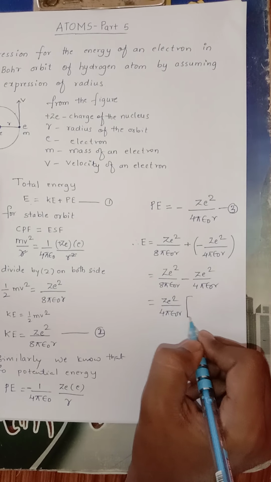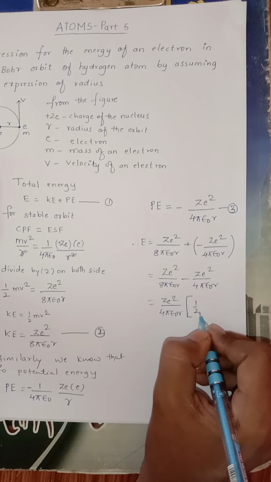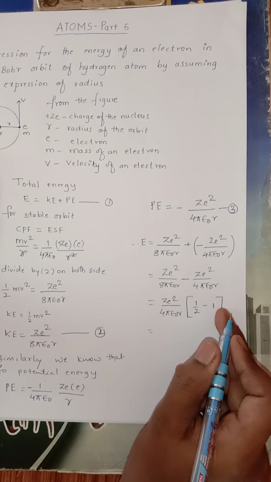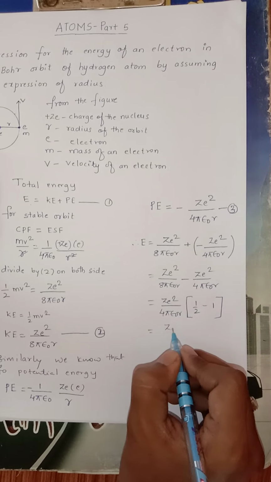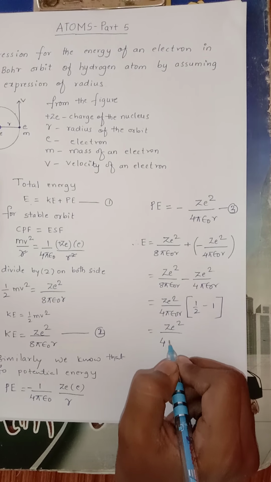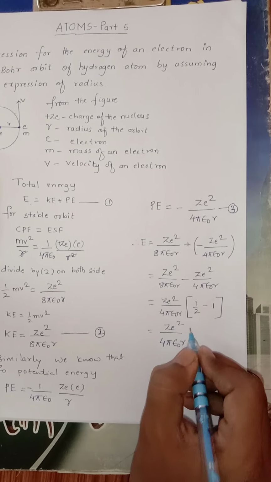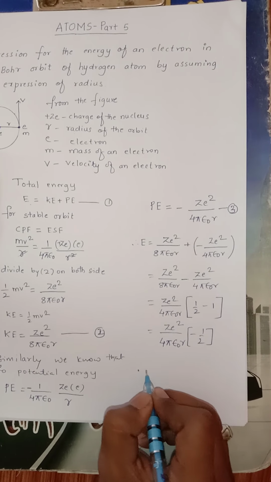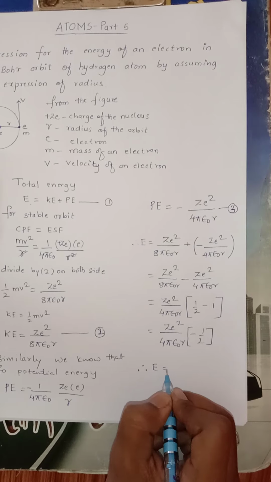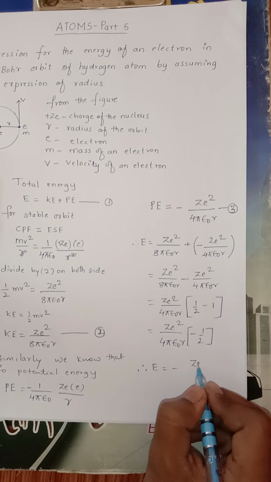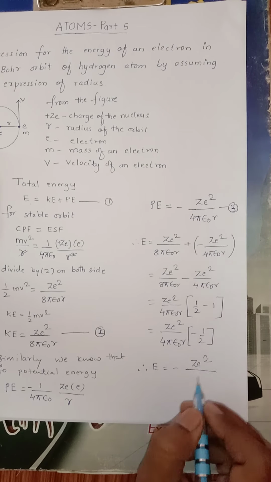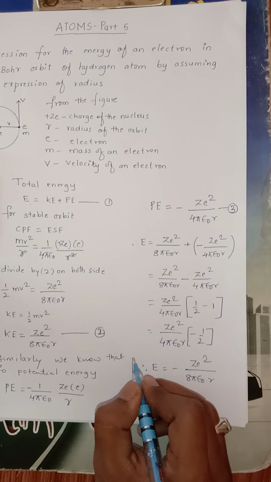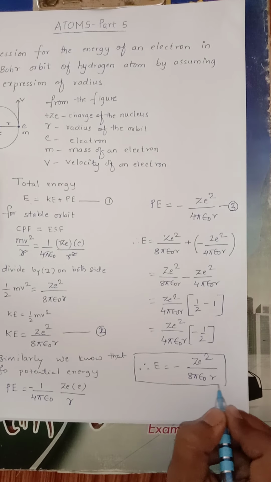If I take it common here, the remaining things are 1 by 2 here and minus 1 there. Now 1 by 2 minus 1 is minus 1 by 2. So I'll write here ze square upon 4 pi epsilon naught r, and 1 by 2 minus 1 is minus 1 by 2. Therefore total energy is equal to minus ze square upon 8 pi epsilon naught r. So this is the expression for energy.